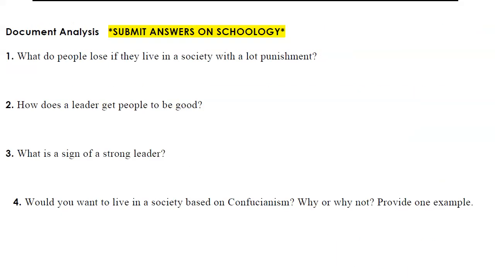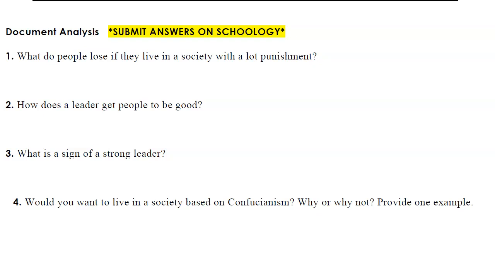I am now on the bottom of page 7, looking at the document analysis questions. A reminder, as bolded here, that you will submit these answers on Schoology. The first question is, what do people lose if they live in a society with a lot of punishment? That's up in the first paragraph.